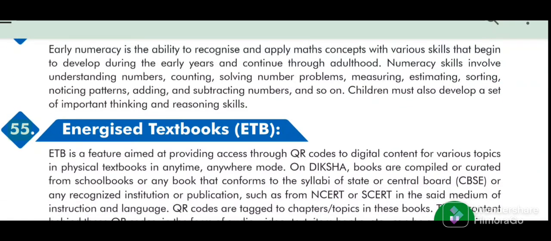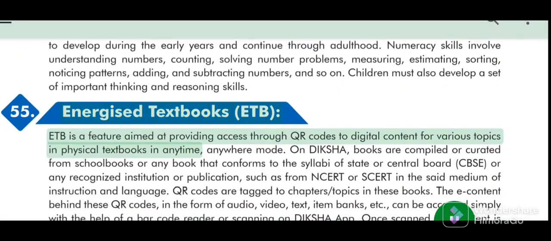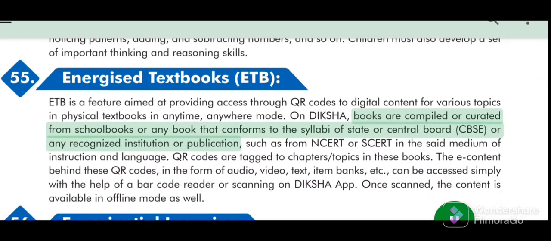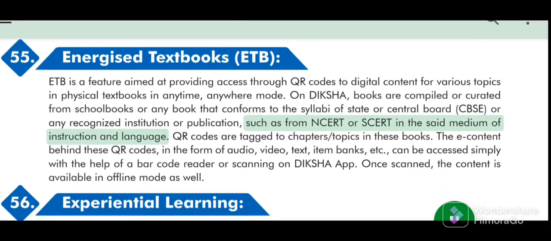55. Energized Textbooks (ETB). ETB is a feature aimed at providing access through QR codes to digital content for various topics in physical textbooks in any time, anywhere mode. On Diksha, books are compiled or curated from school books or any book that conforms to the syllabi of state or central board (CBSE) or any recognized institution or publication, such as from NCERT or SCERT in the said medium of instruction and language.